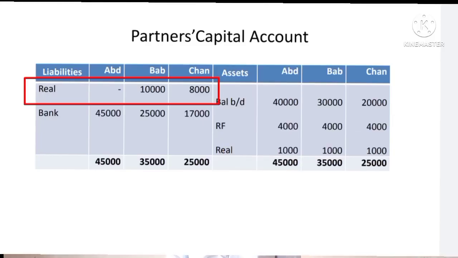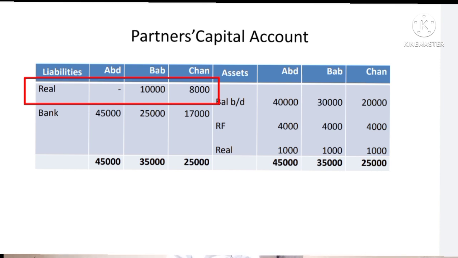And thereafter two assets are taken by the partners. So those partners capital accounts have to be debited. So therefore, partners capital account debit to realization account. Babu has taken investment. So record 10,000 in his column, and Chandru has taken furniture for 8,000.